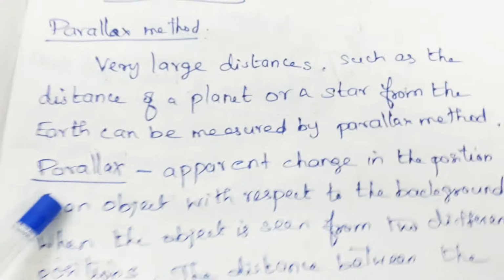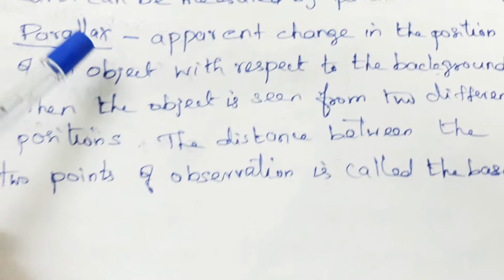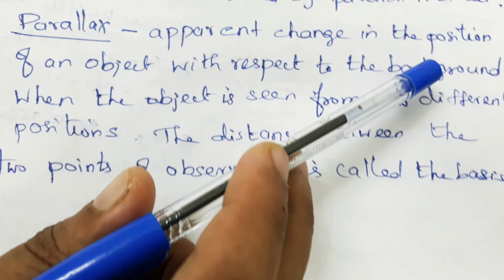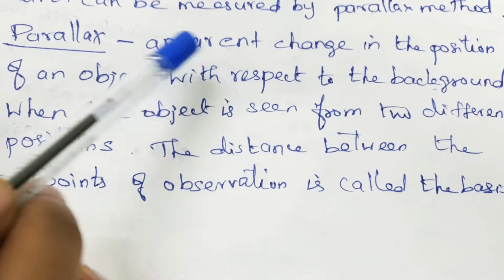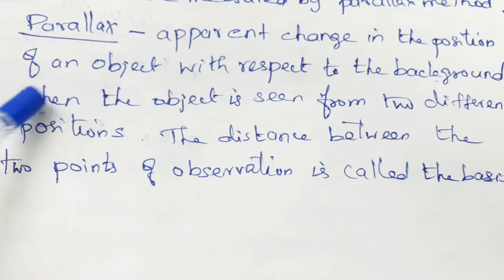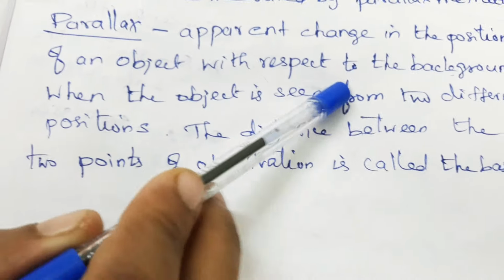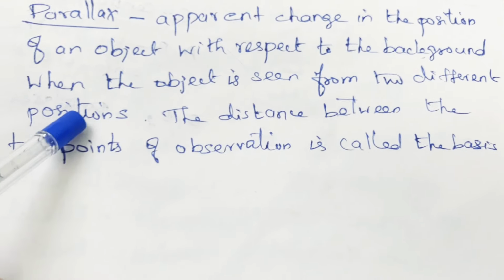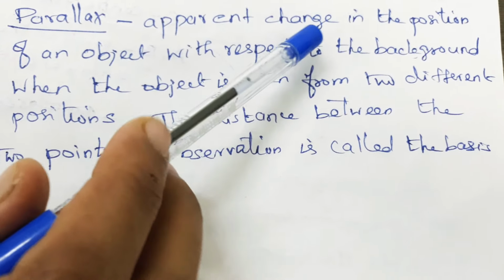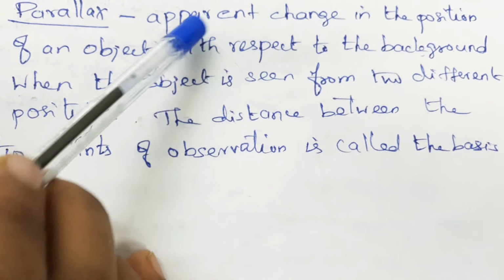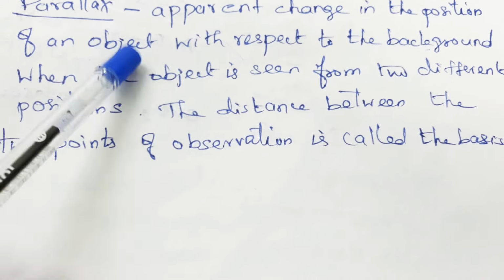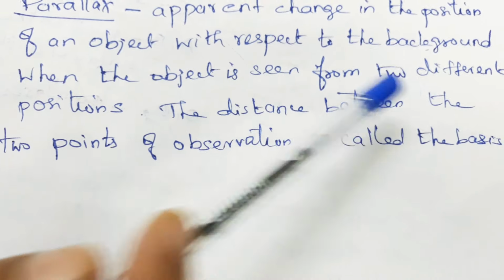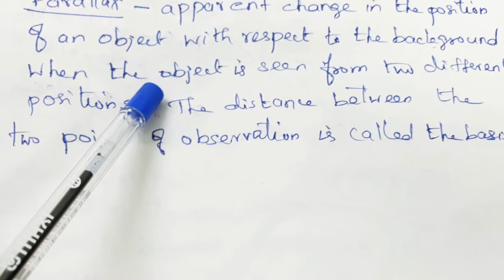What is meant by parallax? The name parallax is given to an apparent change in position, not actual change, apparent change in position of an object with respect to the background when the object is seen from two different positions. The change appears to be apparent change in position of an object with respect to the background when the object is seen from two different positions.